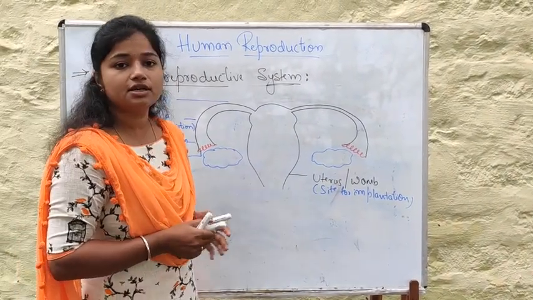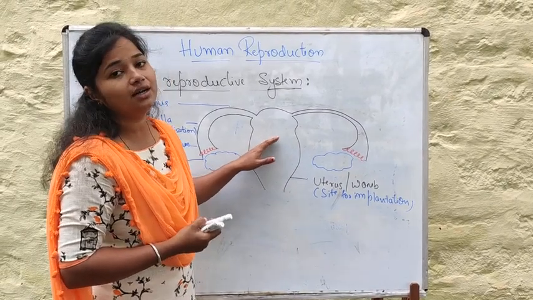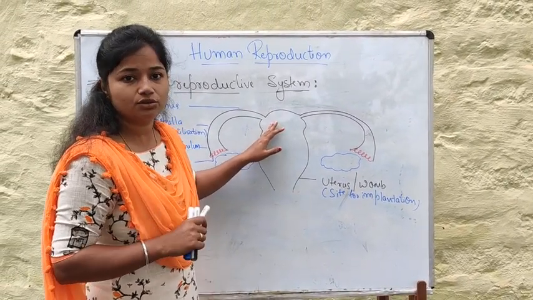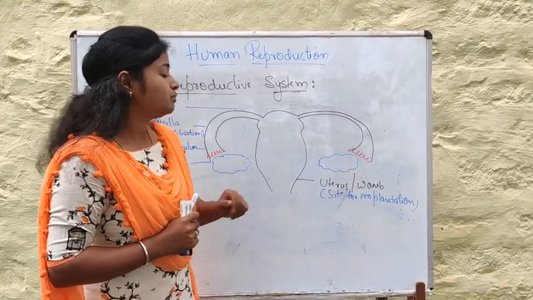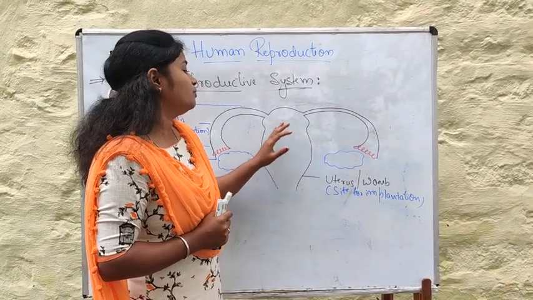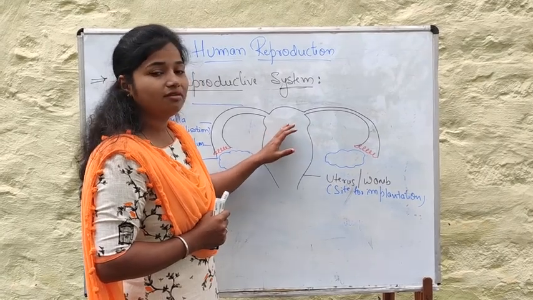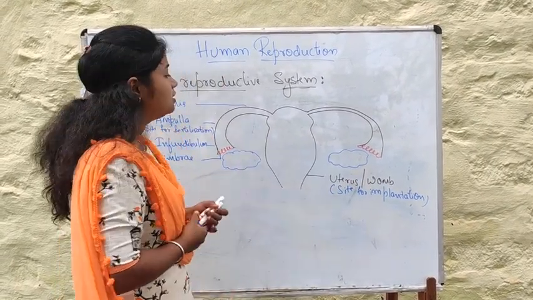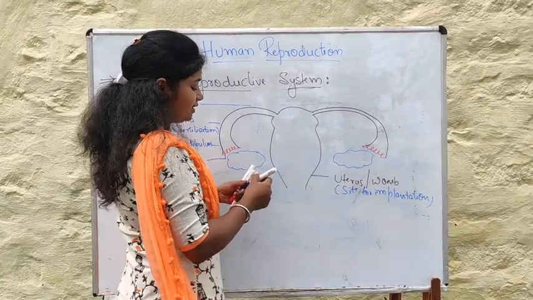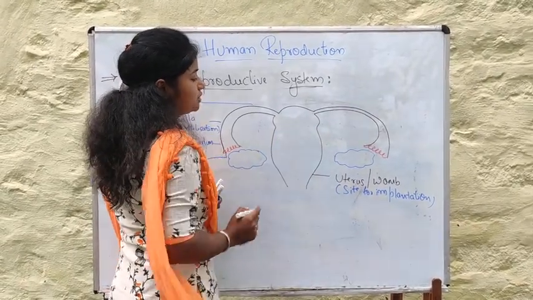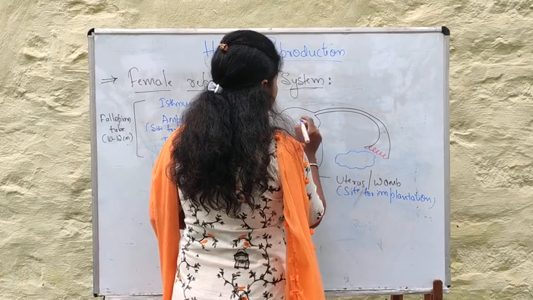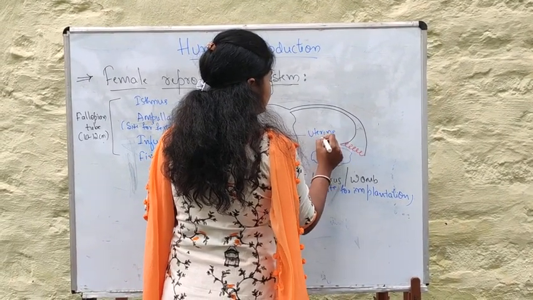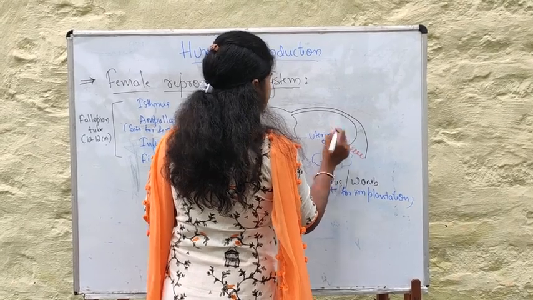Inside the uterus there is an endometrium wall to which the blastocyst is attached, and the process of attachment of the blastocyst to the uterine wall is called implantation. The embryo is going to develop in this part, and hence it is called a womb, which is a site for implantation, right? The cavity inside the uterus is called the uterine cavity.